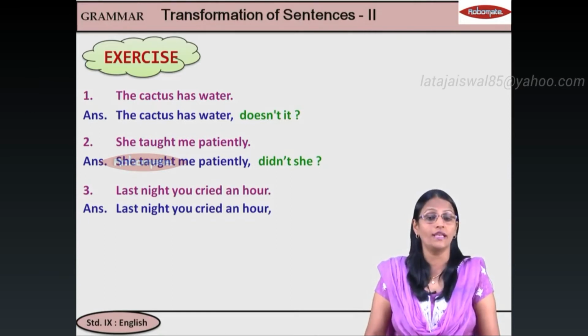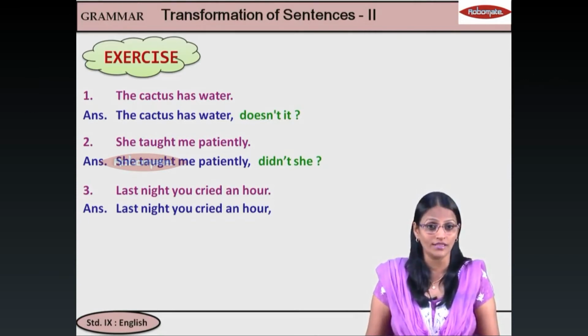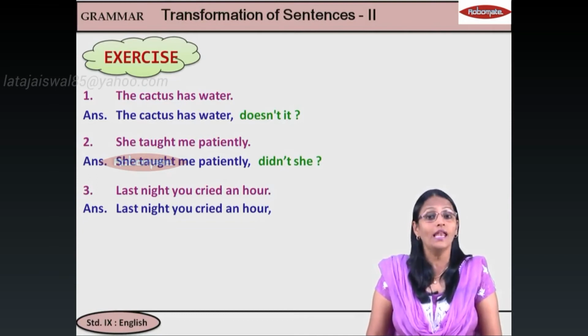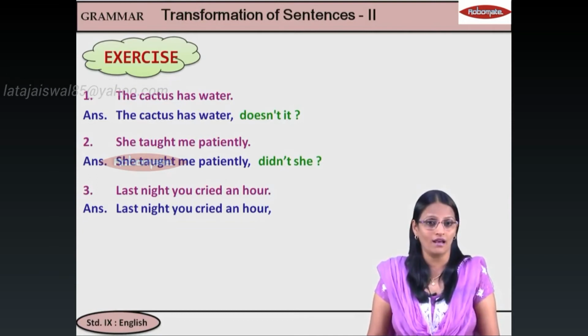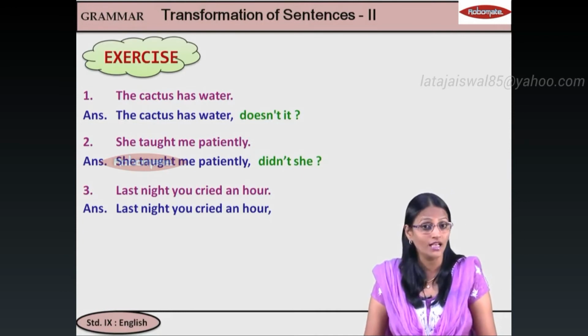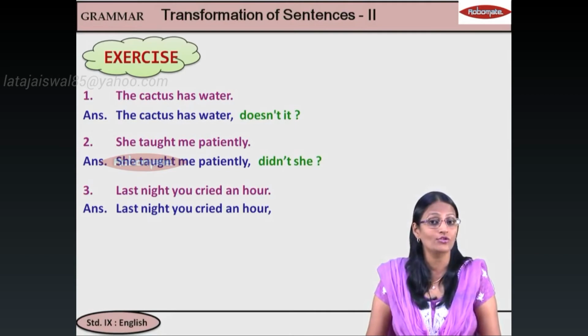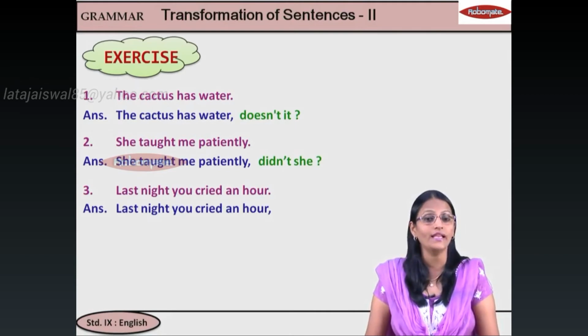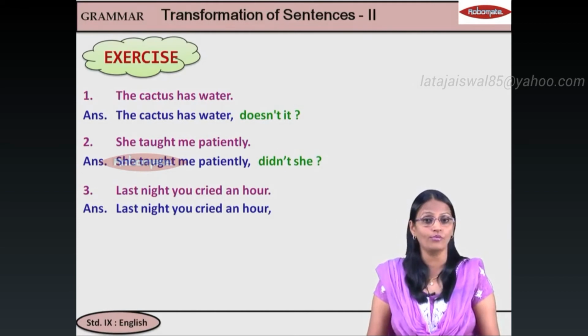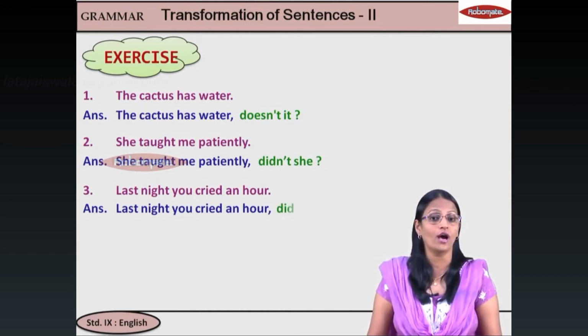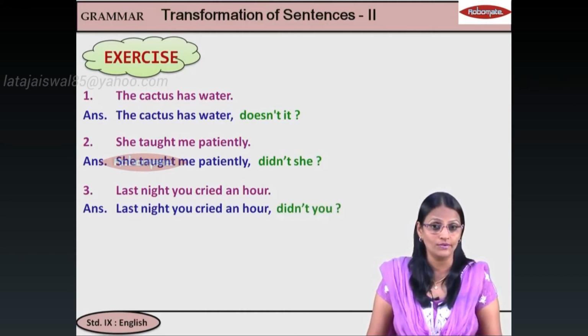Didn't she? Next one. अब ये वाला हम करते हैं without the answer. Last night you cried an hour. Cried, past tense, single verb. Come on, tell me students, क्या आएगा? Past tense. So, again you will write didn't. But you है subject, तो subject pronoun भी you ही आएगा. So, your answer would be didn't you.